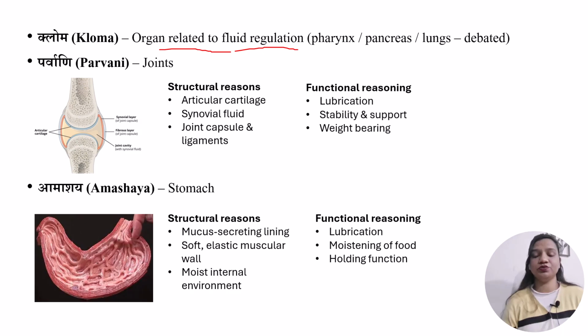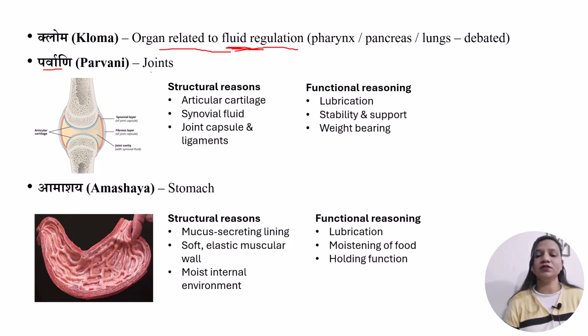Due to this debatable point, we can only keep in mind that it is the organ related to fluid regulation, and by fluid we can understand the Kapha dosh. By that logic we can understand that Clome is a location of Kapha dosh. We will not go into detail about this because there is no proper organ which can be correlated directly with the Clome.